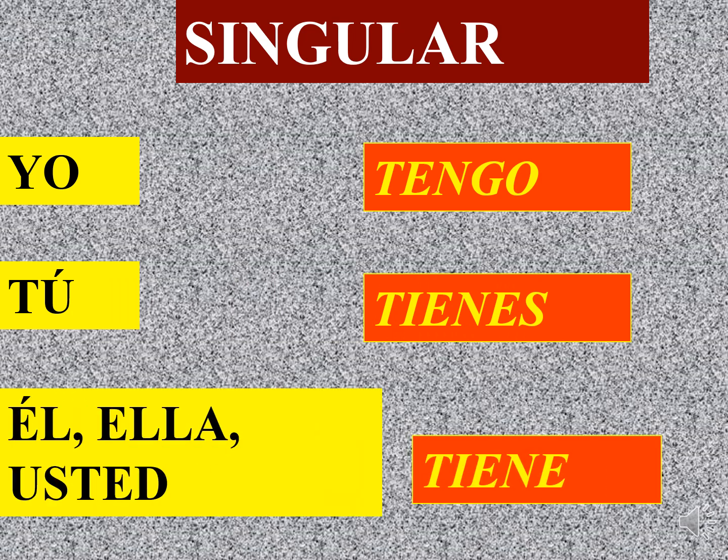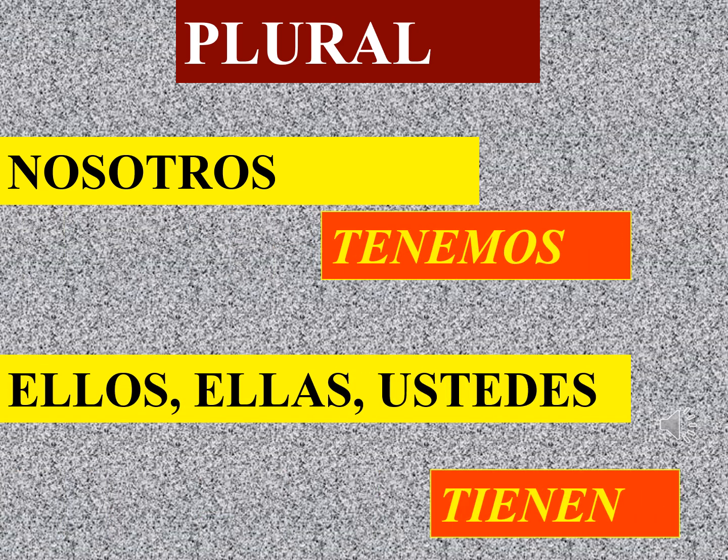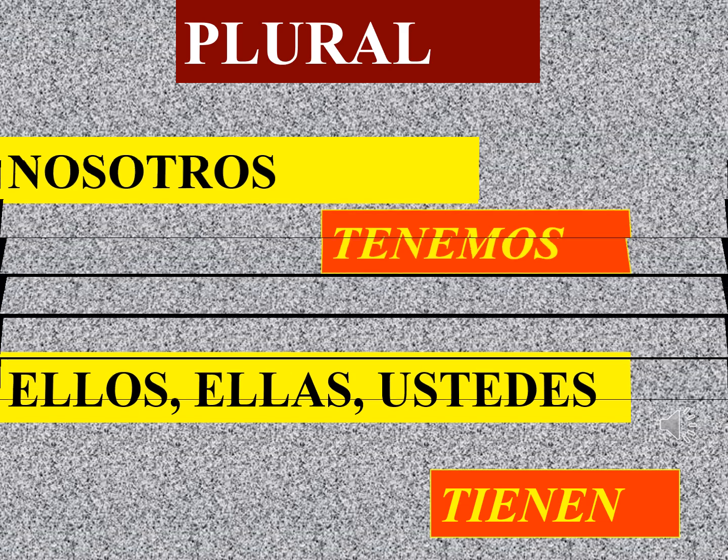Yo tengo, tú tienes, él, ella, usted tiene. Nosotros tenemos. Remember, first person, this is plural. We do not change the stem. But in ellos, ellas, ustedes, tienen, back to changing the stem, the E to the IE in the stem of the word. Some people used to call it the root. Ellos tienen, ustedes tienen. Nosotros tenemos.